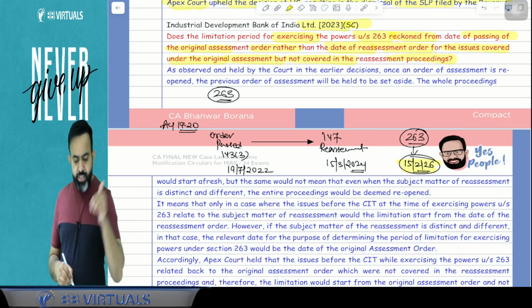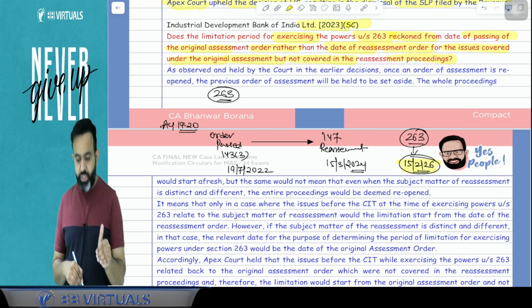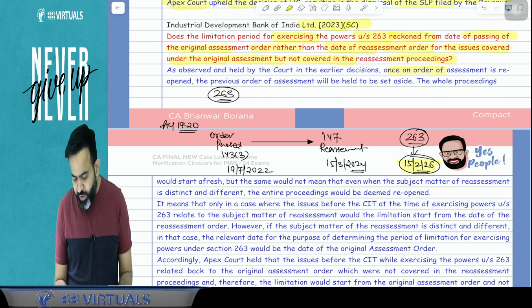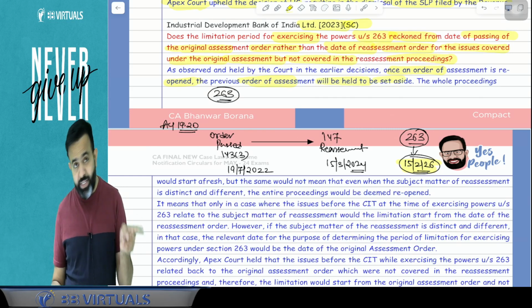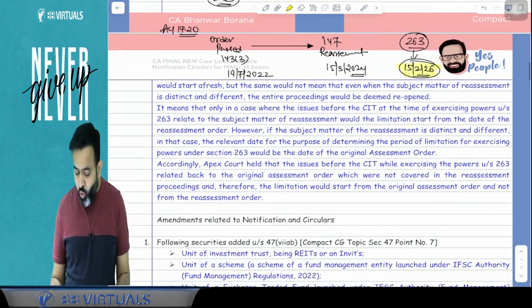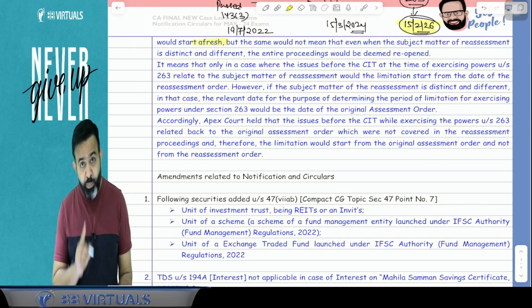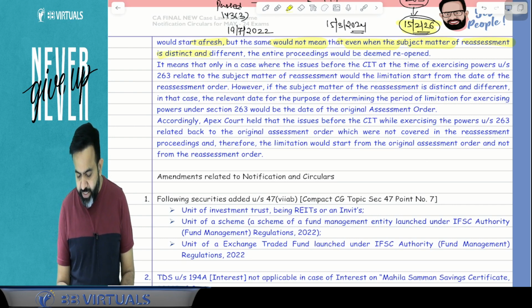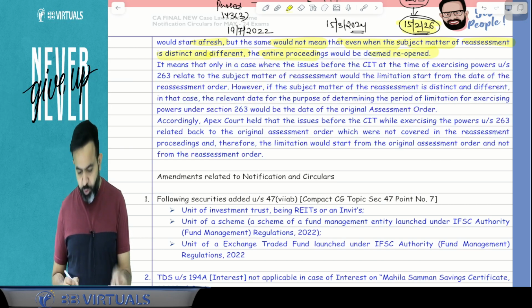So here, as observed and held by the court in the earlier decision, once an order of assessment is reopened, the previous order of assessment will be held to be set aside. But guys, the whole proceeding would start afresh, but the same would not mean that even the subject matter of reassessment is distinct and different. The entire proceeding would be deemed to be reopened.